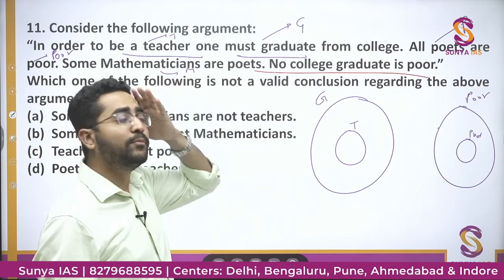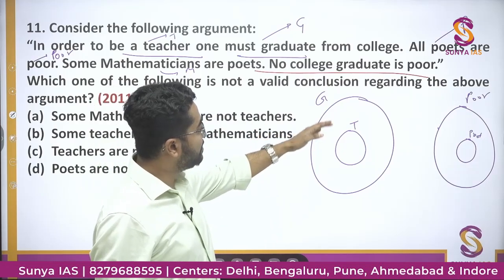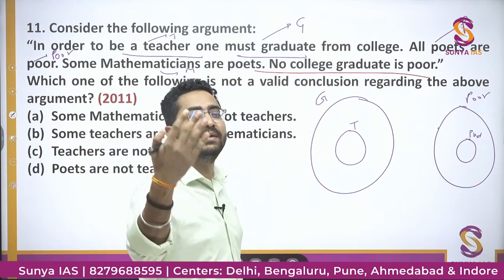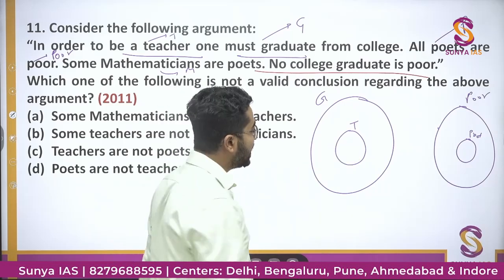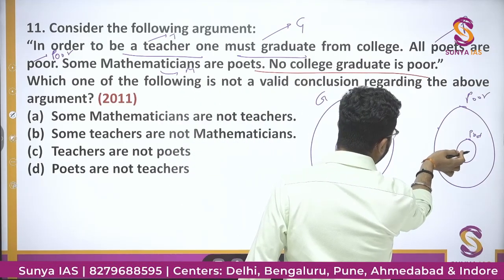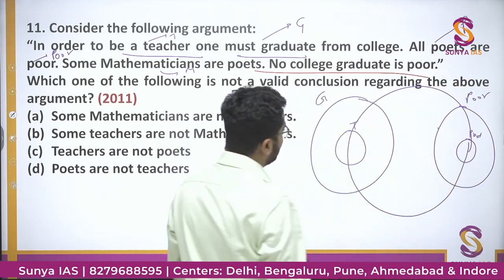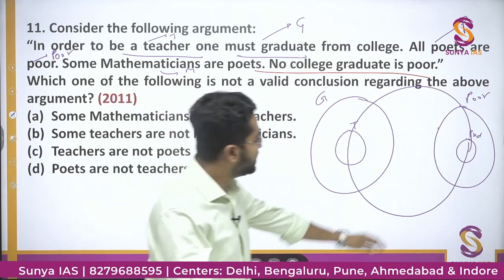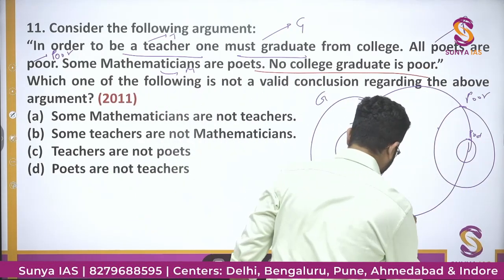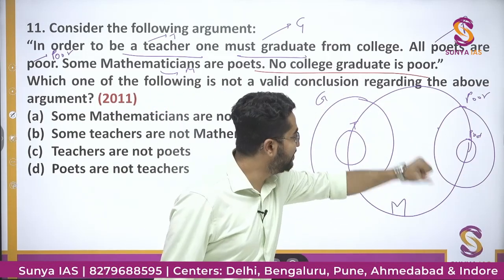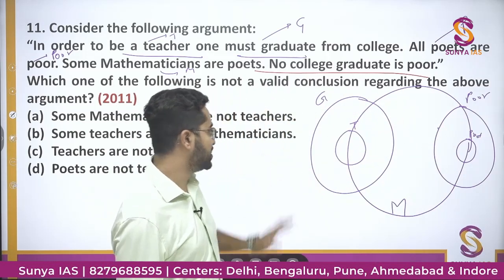It is not given the relationship between graduate, teacher and mathematician. So I will assume some mathematicians are teachers or some teachers are mathematicians, and it is given some mathematicians are poets. So I'll make a circle like this, which intersects graduate and teacher as well, and here it goes through poets. So this is the mathematician circle. Some mathematicians are poets, it is given, and we have assumed that some mathematicians are also teachers.